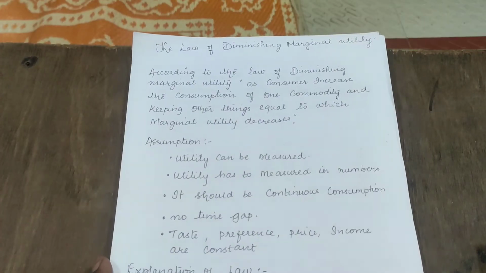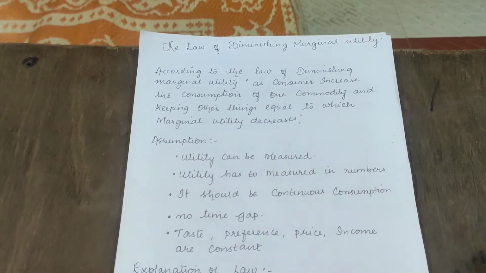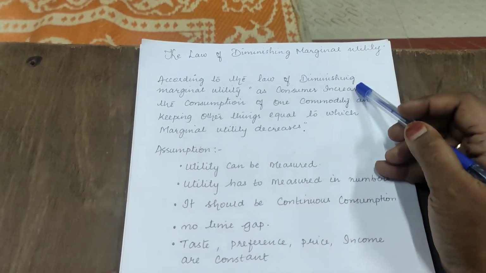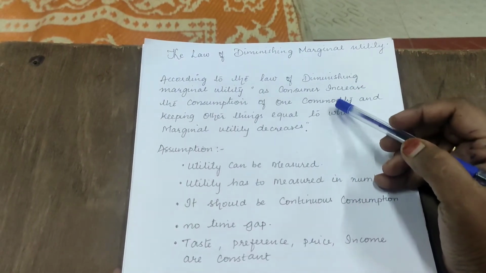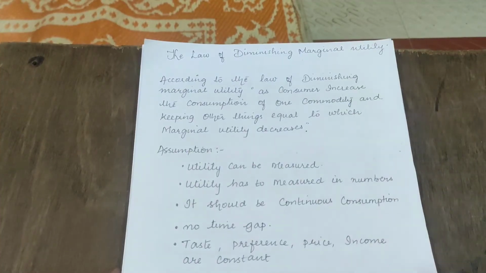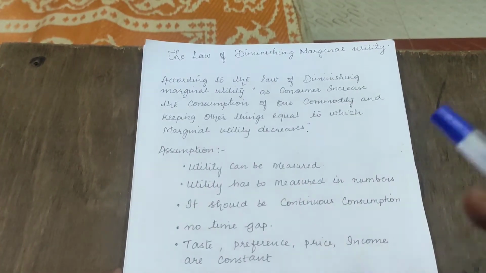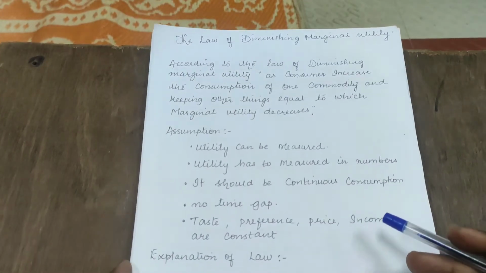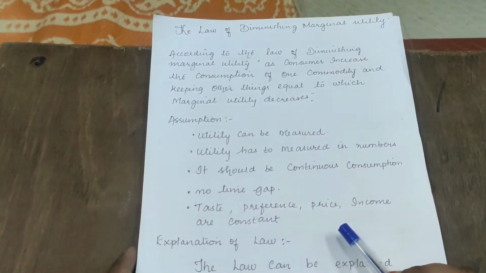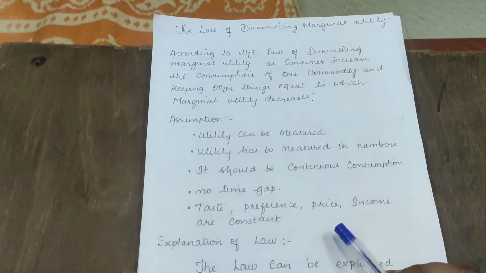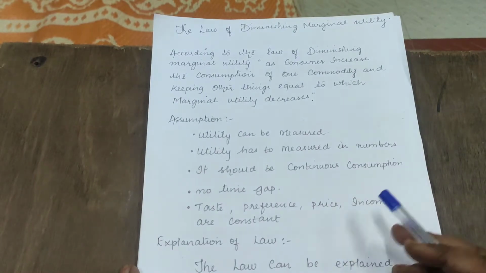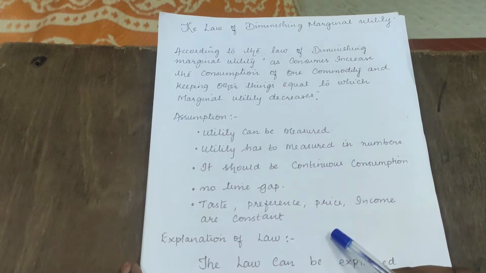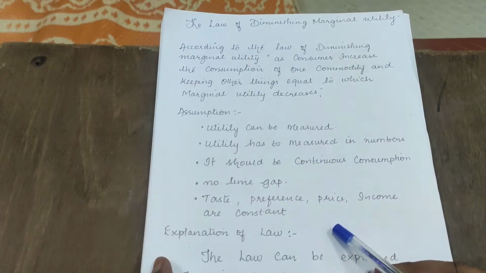We are going to discuss a very important 6 marks question, which is the law of diminishing marginal utility. According to this law, as a consumer increases the consumption of one commodity, keeping other things equal, marginal utility decreases. The assumptions are: utility can be measured, utility has to be measured in numbers, consumption should be continuous with no time gap allowed, and taste, preference, price and income are constant.